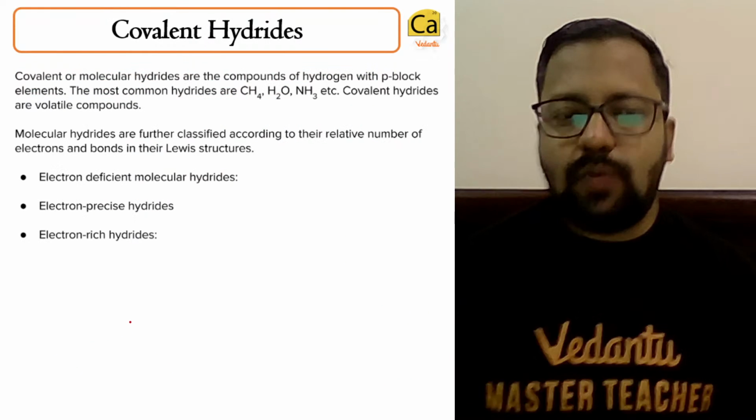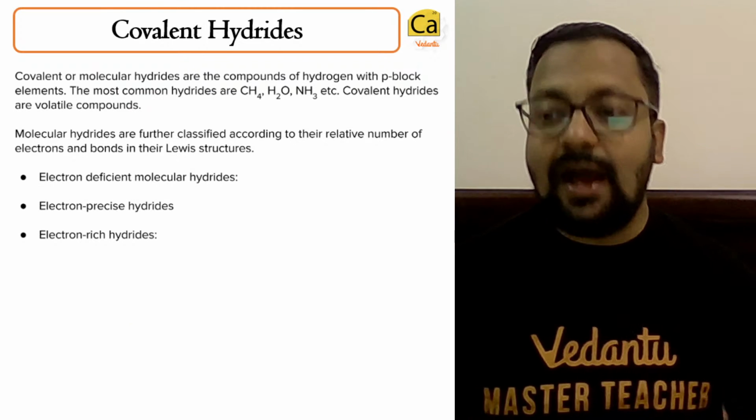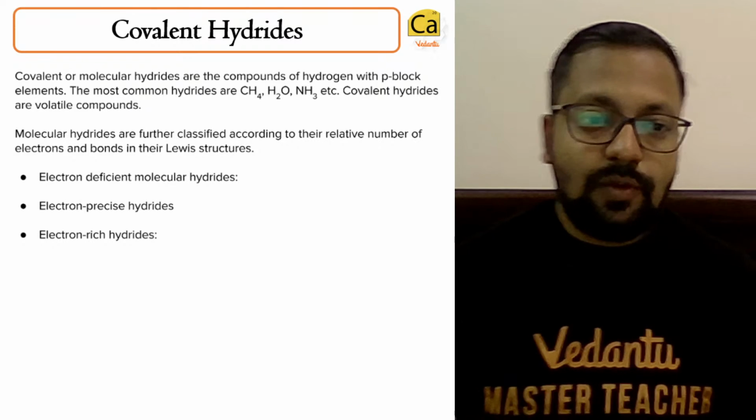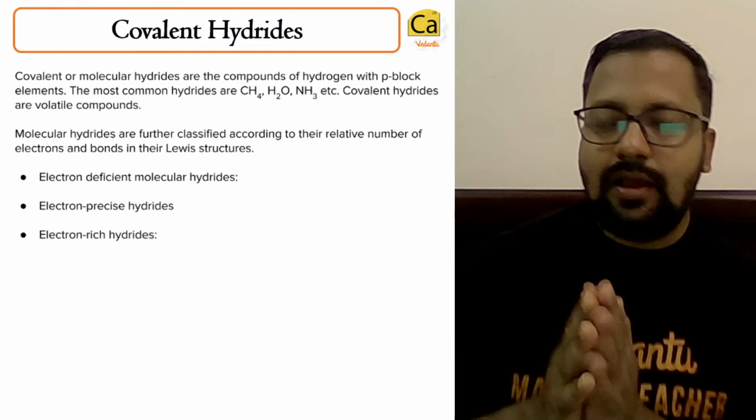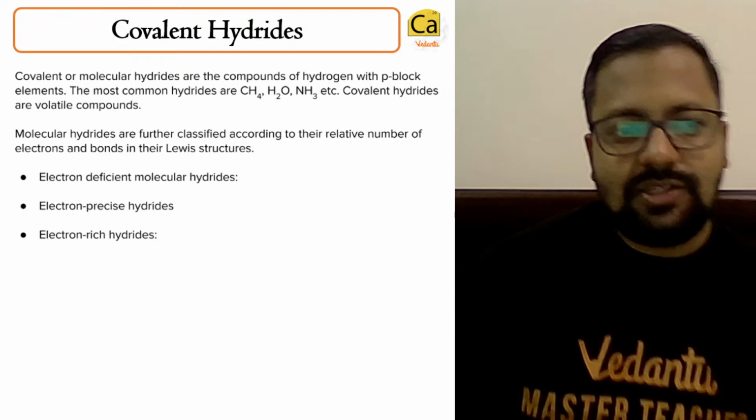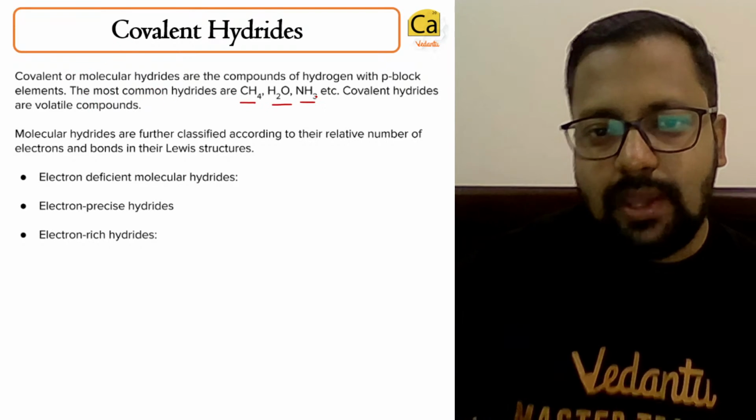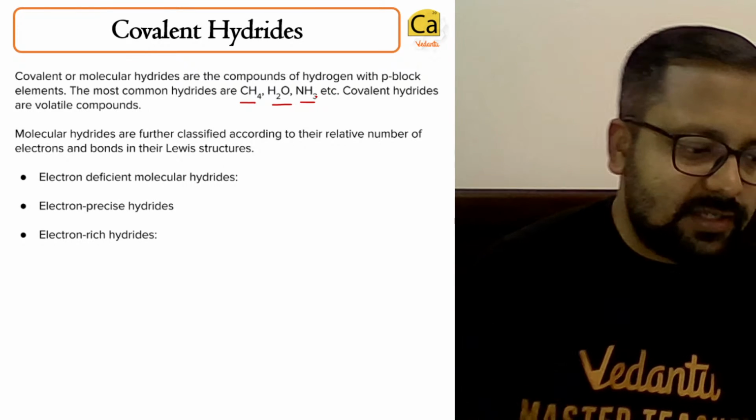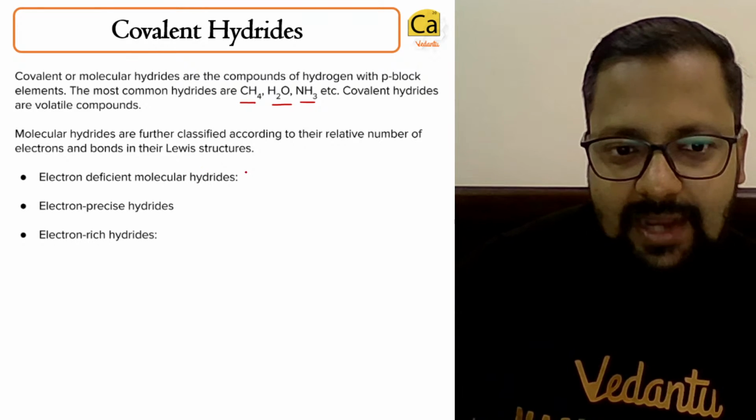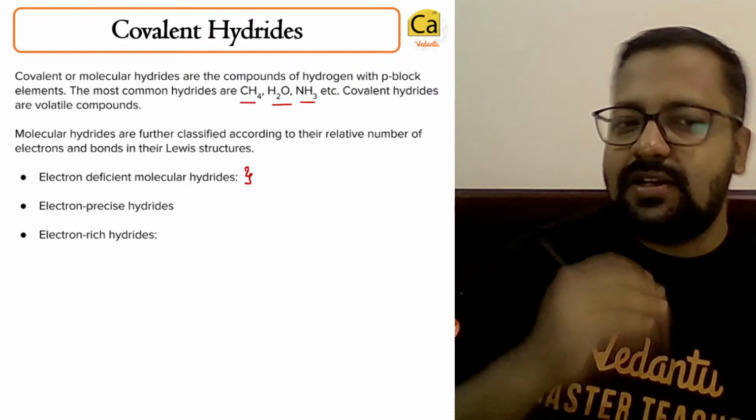Covalent hydrides. What are covalent hydrides? Covalent hydrides are also known as molecular hydrides. They are formed by elements which are non-metallic in nature. The most common are CH4, H2O, NH3. Now all these covalent hydrides are divided into these categories.